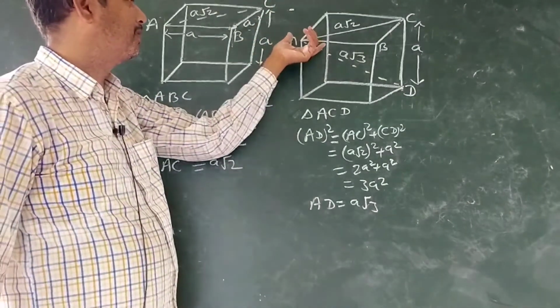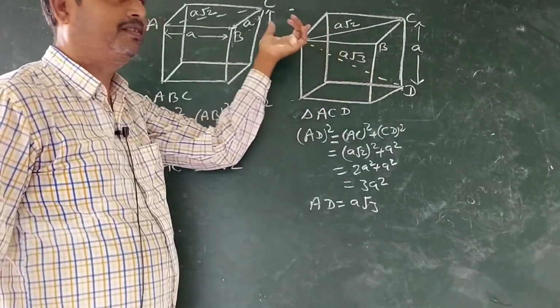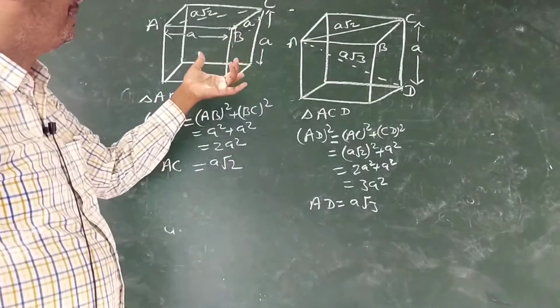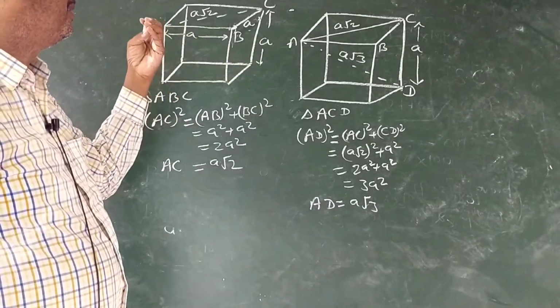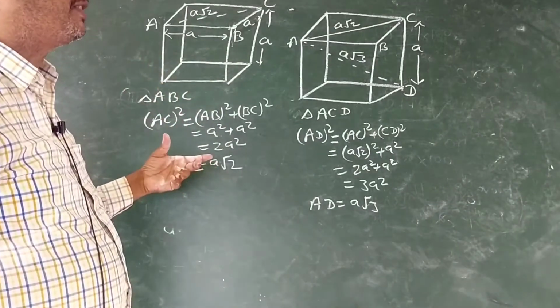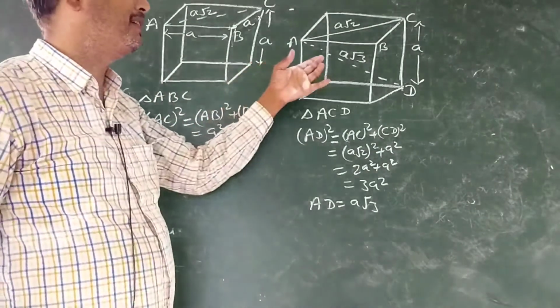Now consider the spheres in case of BCC. Spheres are present at all the 8 corners as well as at the center of the cube.